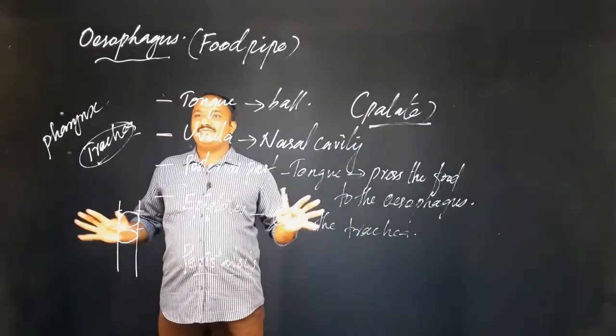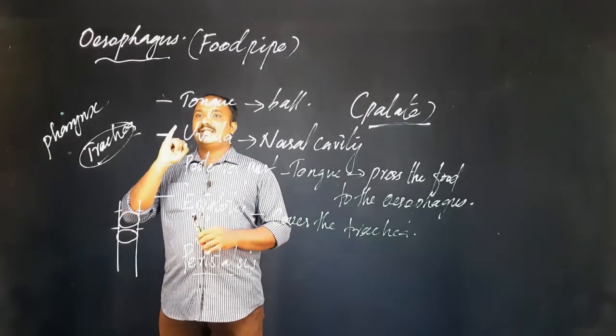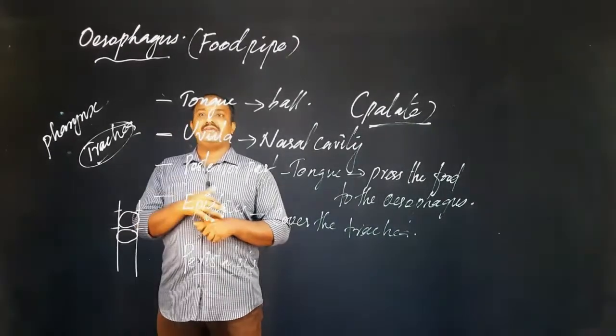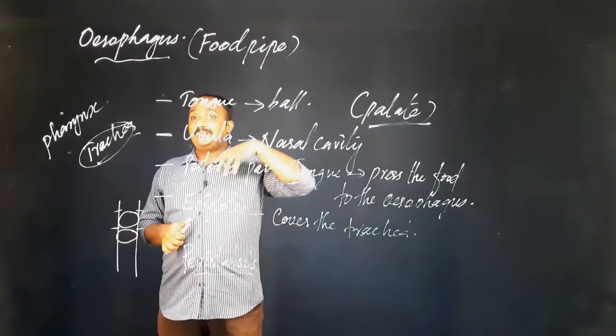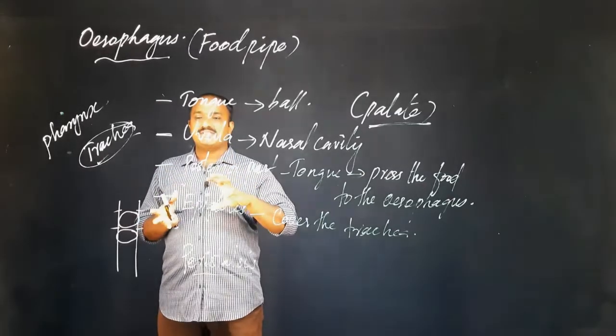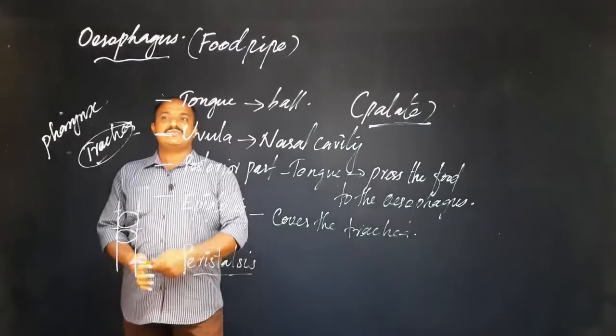Okay, so with this we can wind up today's class. So what are the points we discussed? The role of saliva in digestion in the mouth, then what are the components of saliva, then what primary steps are taken in the mouth before starting the process of swallowing, that we discussed by saying these four parts.